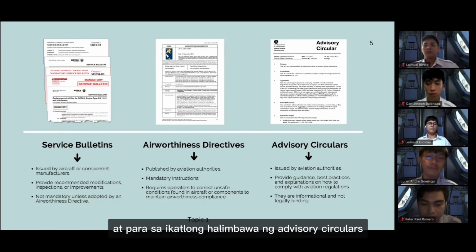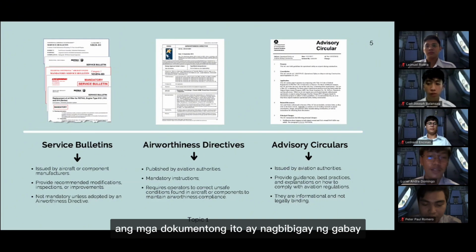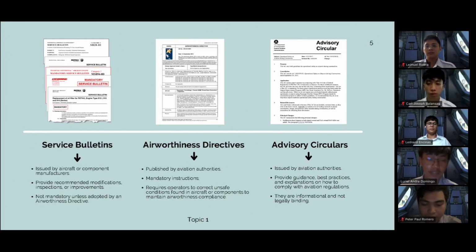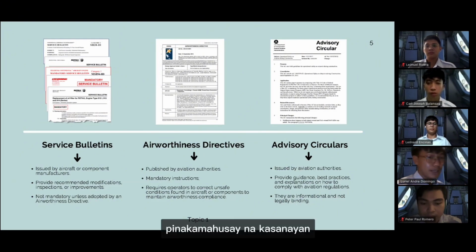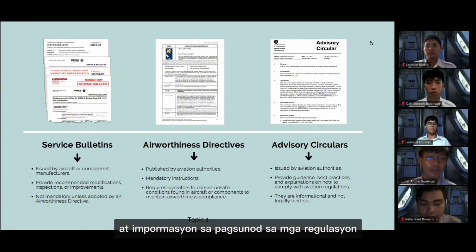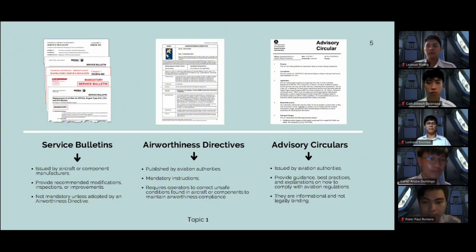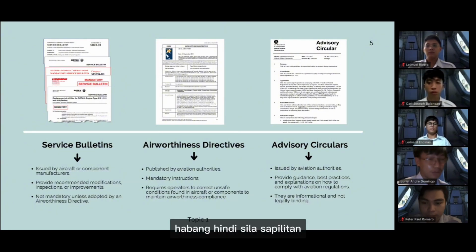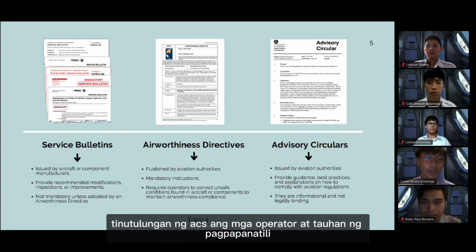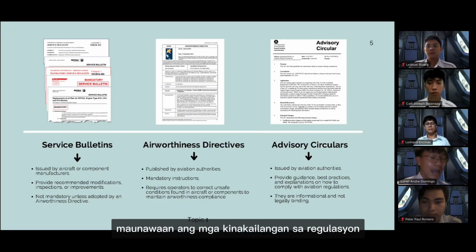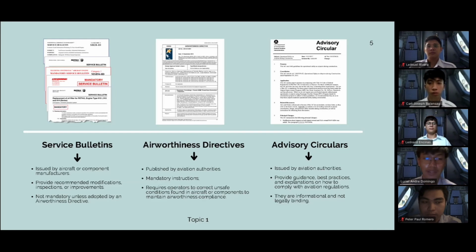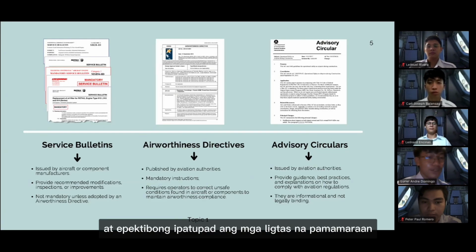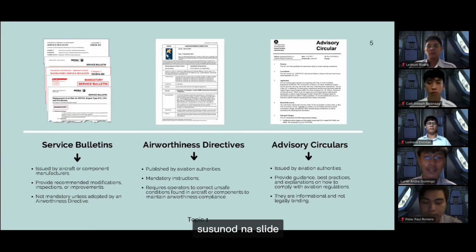And for the third example, advisory circulars. These documents provide guidance, best practices, and information on compliance with regulations. While they are not mandatory, ACs help operators and maintenance personnel understand regulatory requirements and implement safe procedures effectively. Next slide.